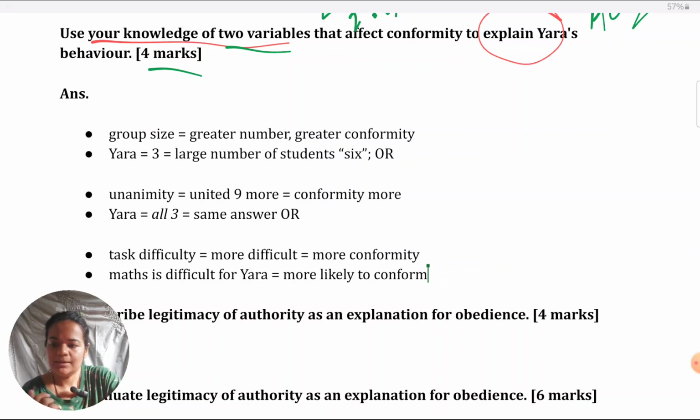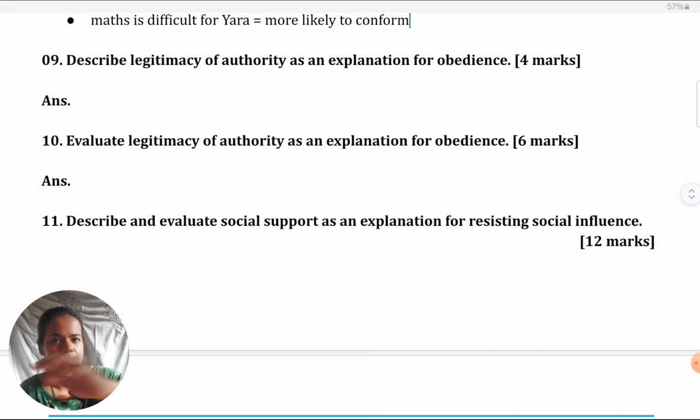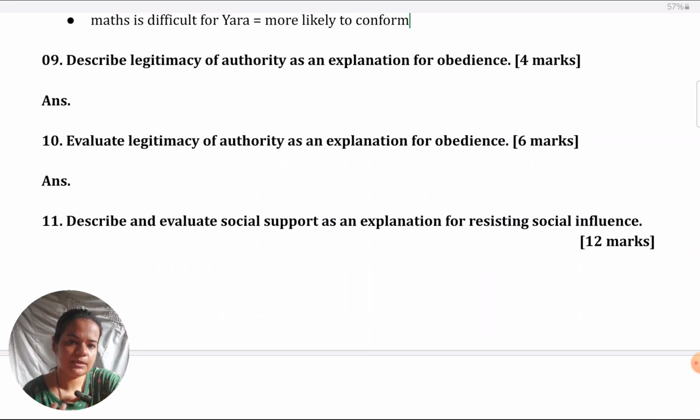Okay, let's come to the next question. Now it is about obedience. Many students keep overlapping between conformity and obedience, so make sure you know the distinction. Describe legitimacy of authority as an explanation for obedience. Also, take a look at the next question: evaluate legitimacy of authority as an explanation for obedience. Clearly, that tells you that the first question is the AO1 component.